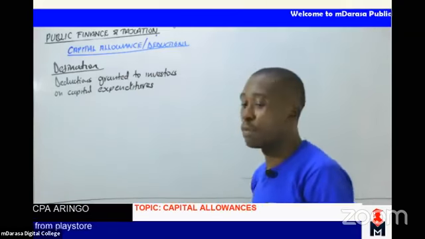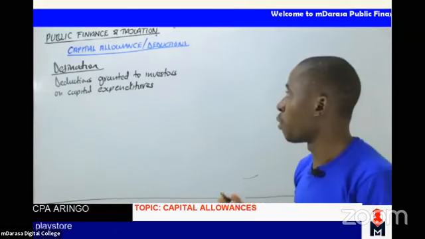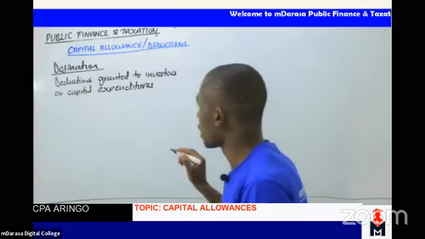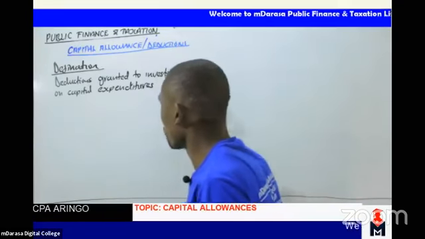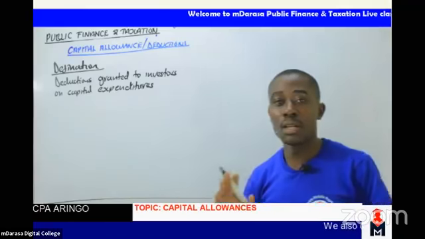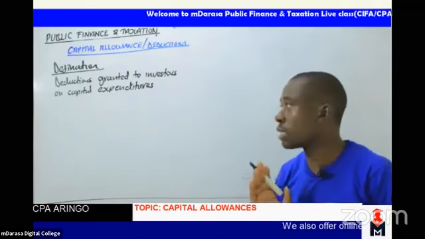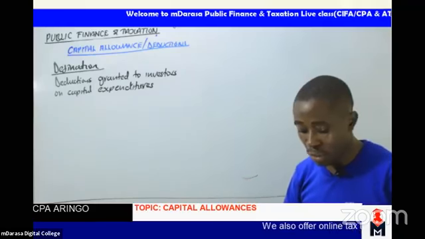That is a simple definition you can give. And who grants these deductions? Of course, it is the government.